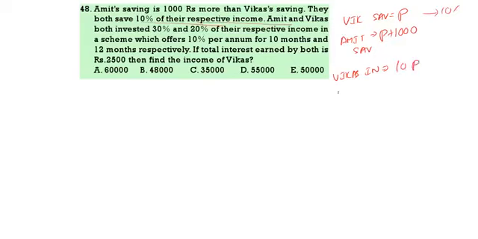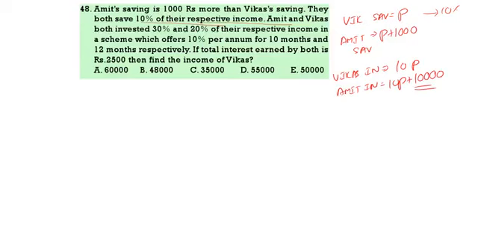Then Amit's income. What is Amit's income? This is 10P plus 10,000. So Vikas's saving is P, Amit's saving is P plus 1000. Since they are saving 10%, Vikas's total income is 10P, and Amit's income is 10P plus 10,000.